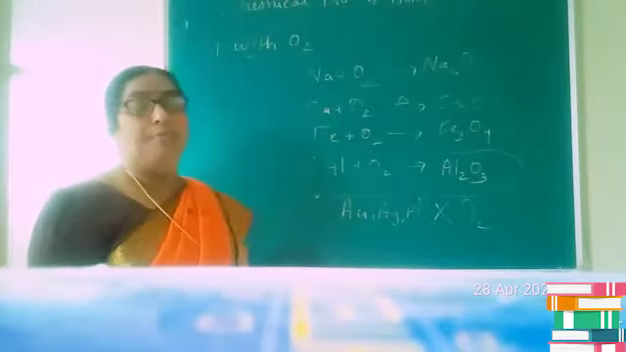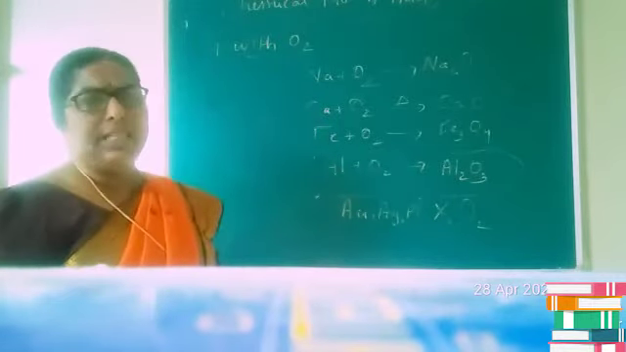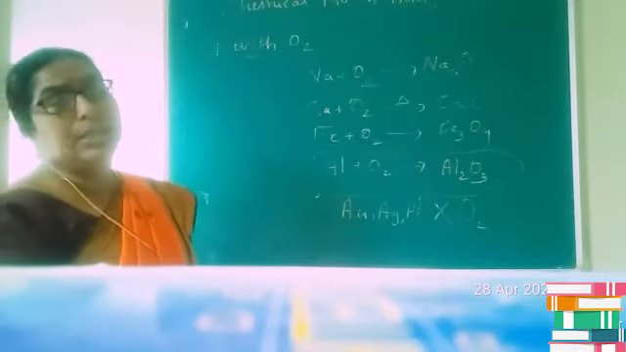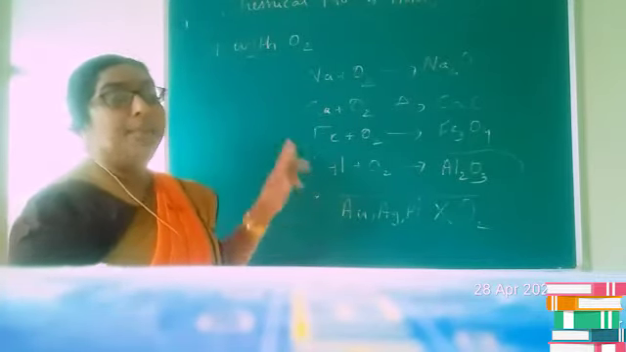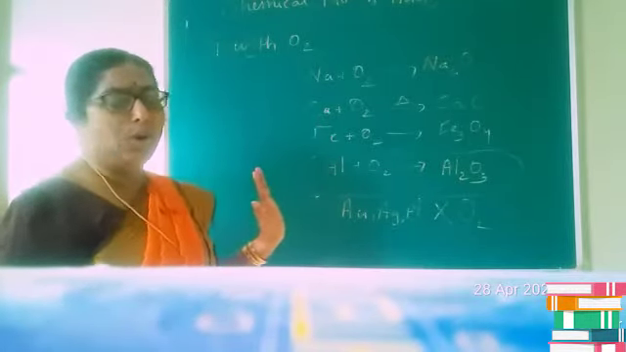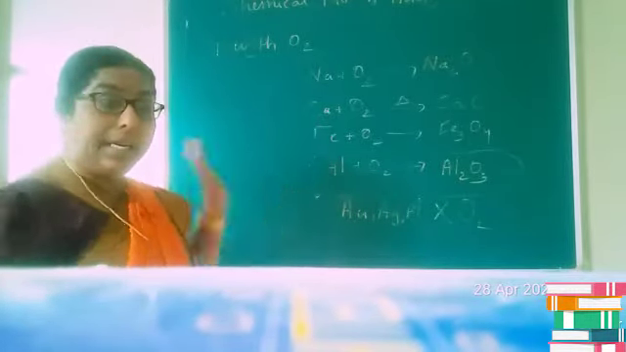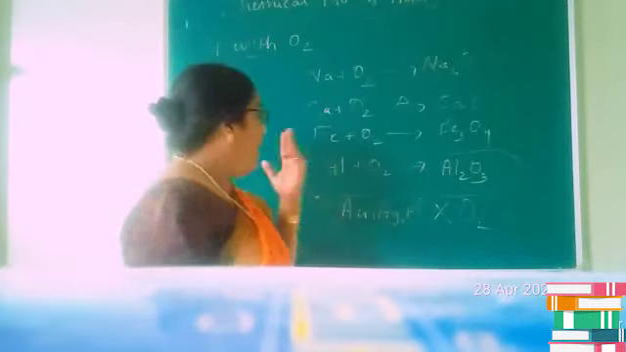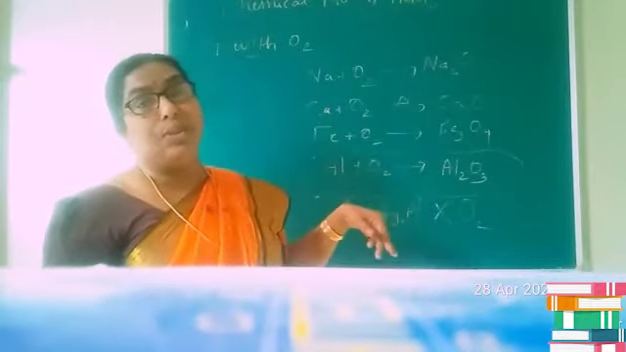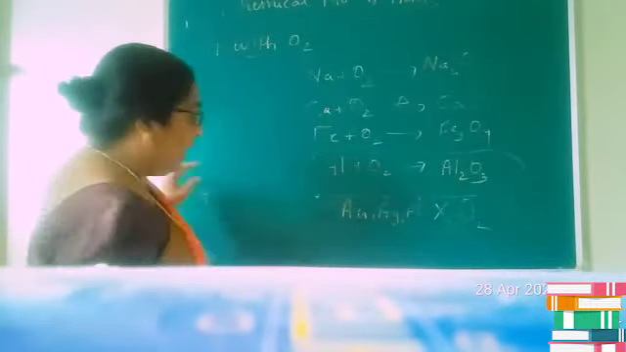Is it clear, children? Reaction of metals with oxygen. So we have seen that almost all the metals react with oxygen and produce the corresponding oxide, but the conditions change. Sodium reacts very violently with oxygen, but calcium needs heating, iron needs strong heating, and in the case of aluminium, the oxide layer is already there, so it protects against further oxidation.